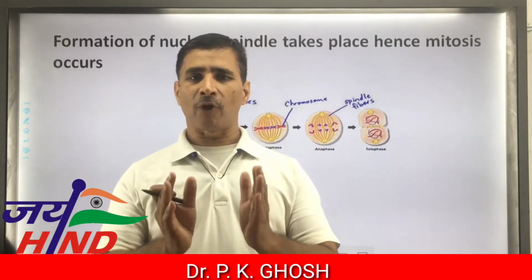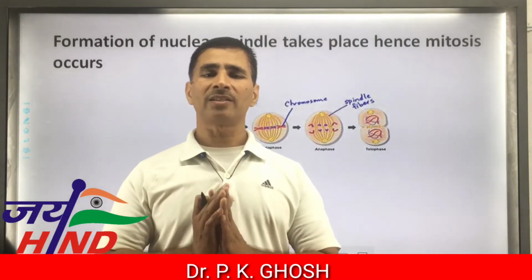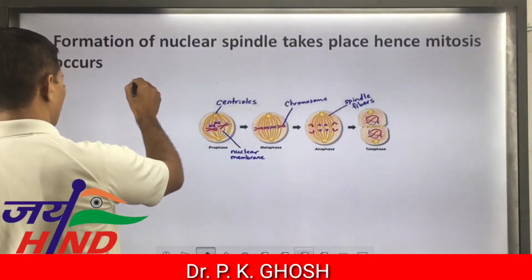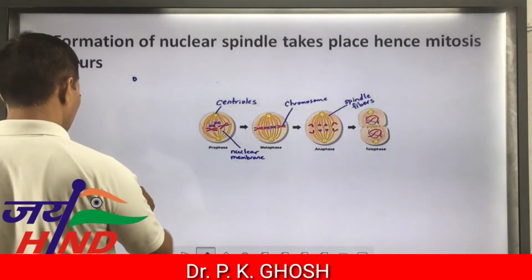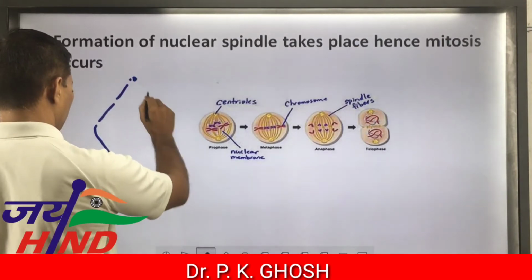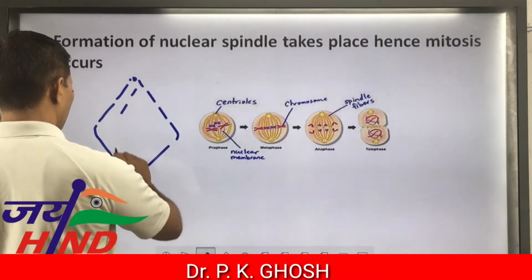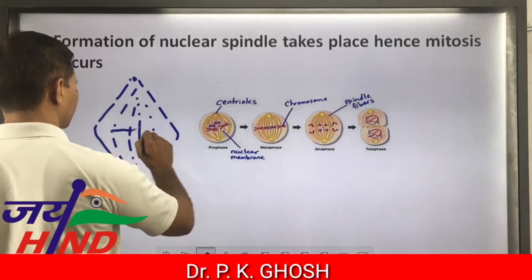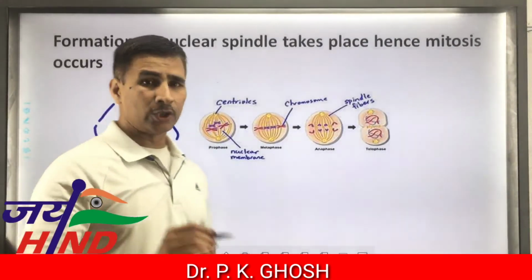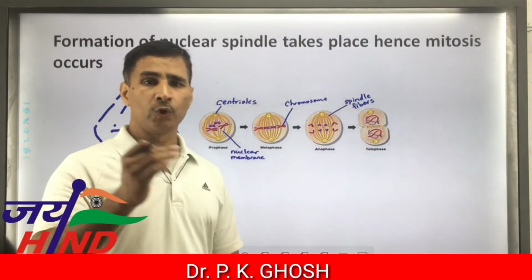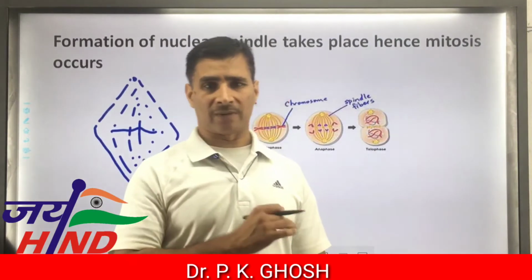A rhomboidal structure is formed, called the nuclear spindle. When such a structure is formed, the nuclear membrane disappears. But to form this type of structure, the nuclear membrane must disappear.